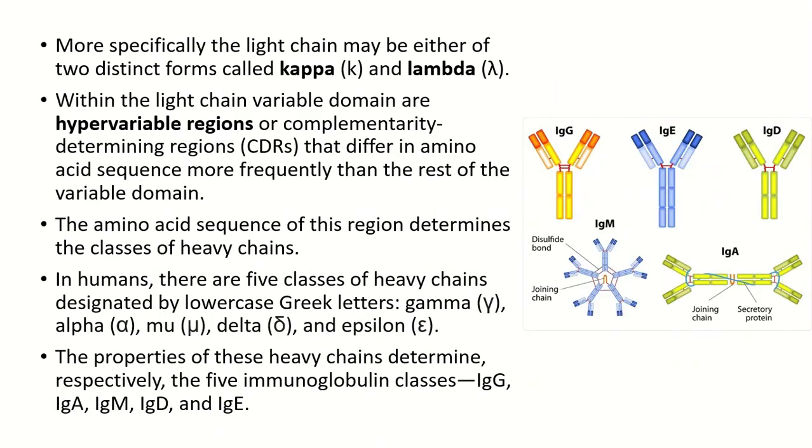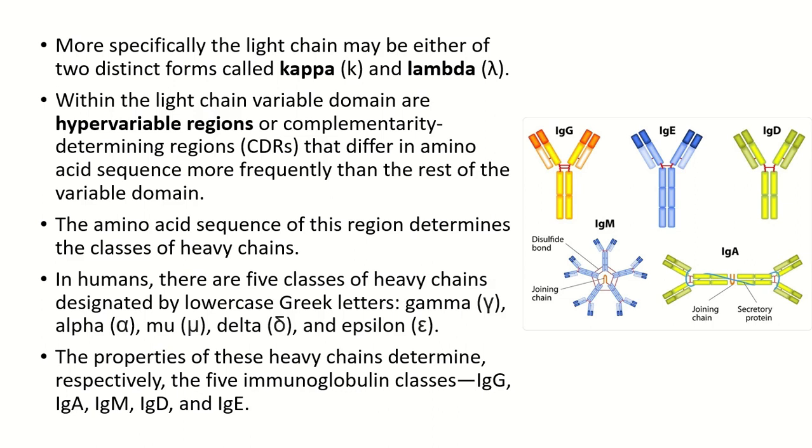So more specifically, the light chain can be of two types, kappa or lambda. Within the light chain, the variable domains have hypervariable regions, or complementarity determining regions, that is CDRs, because they differ in amino acid sequence more frequently than the rest of the variable domain. That is the light chain's variable region, the VL region. They are hypervariable regions because they differ greatly in amino acid sequences more frequently than the others.